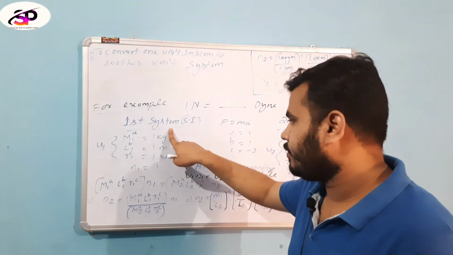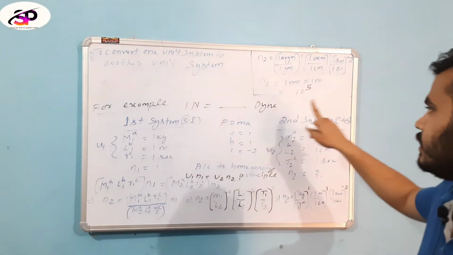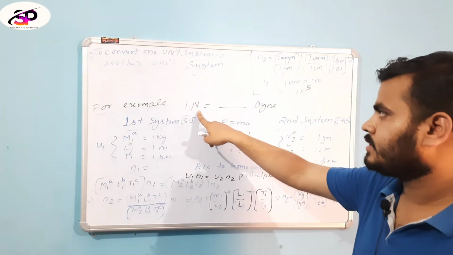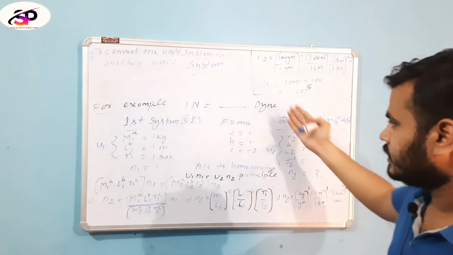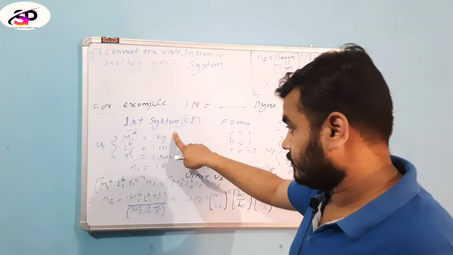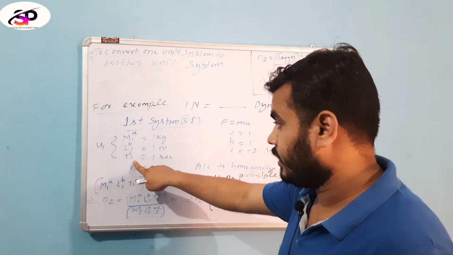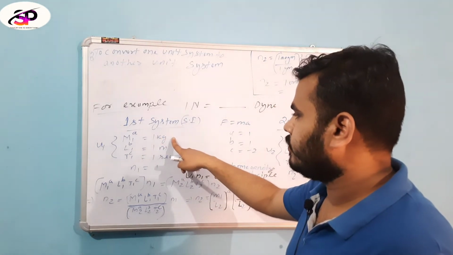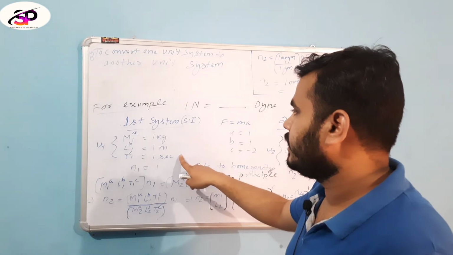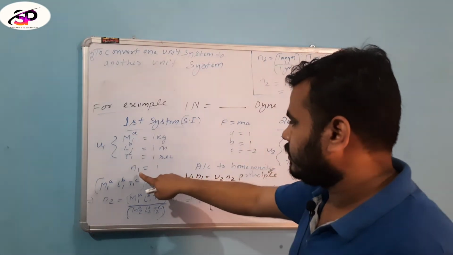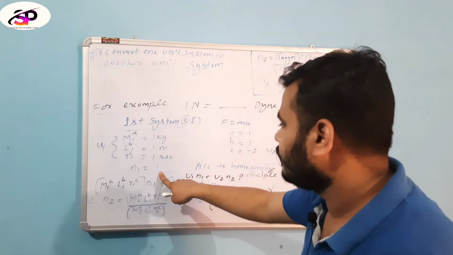First of all, we write the first system, then the other is the second system. We know the first system is the SI unit system. We have to convert to the second system, which is the CGS system. Then we write the first system M1 L1 T1 in the SI unit: 1 kg, 1 meter, 1 second, and since I have been given 1 Newton, the value of N1 is equal to 1.